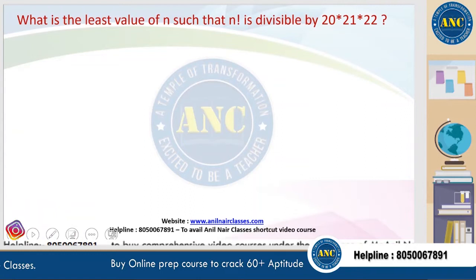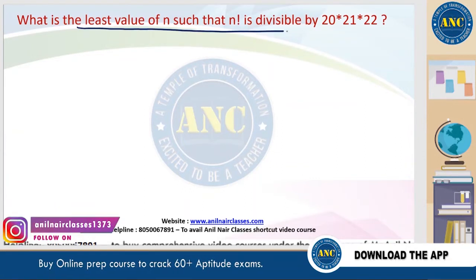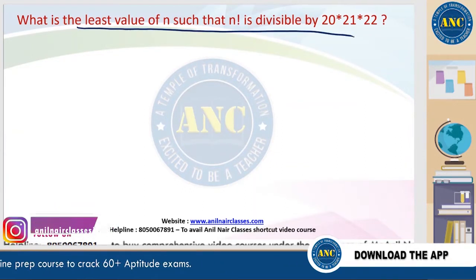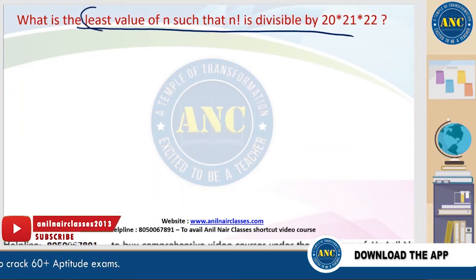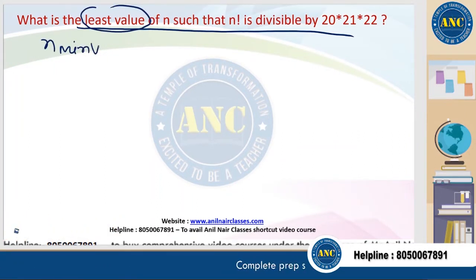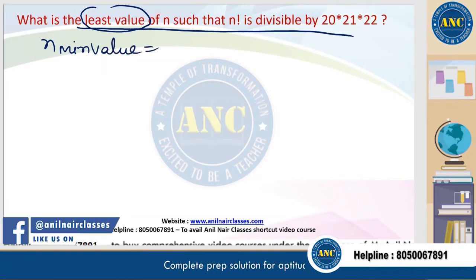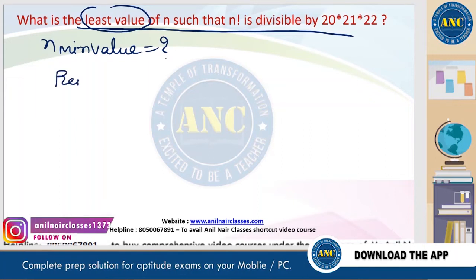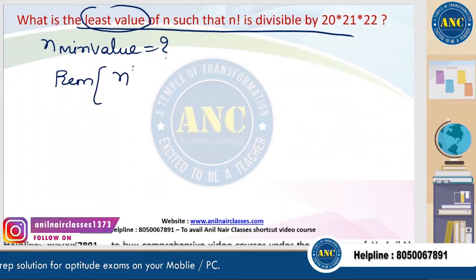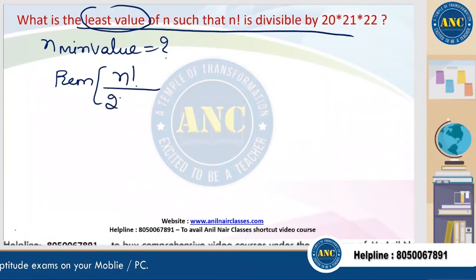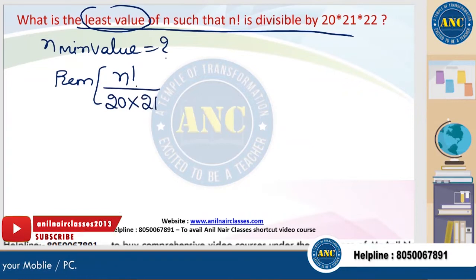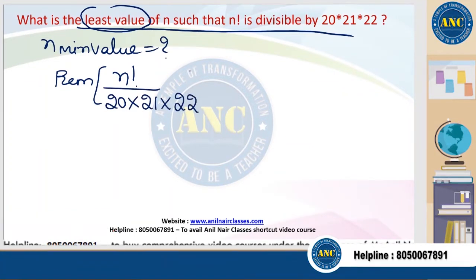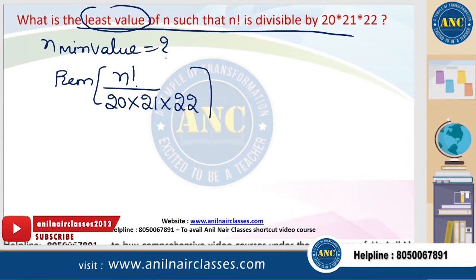See here. What is the least value of n? Least value is nothing but the minimum value. We want the minimum value for n. What is the minimum value for n such that n factorial is divisible by 20, 21 and 22?